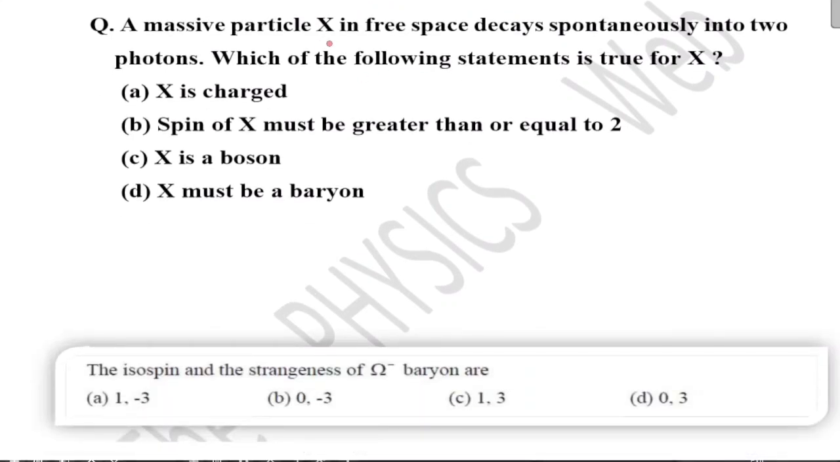A massive particle X in free space decays spontaneously into two photons. Which of the following statements is true for X? We have already discussed this question. So this is your boson. Okay, correct option is option C.